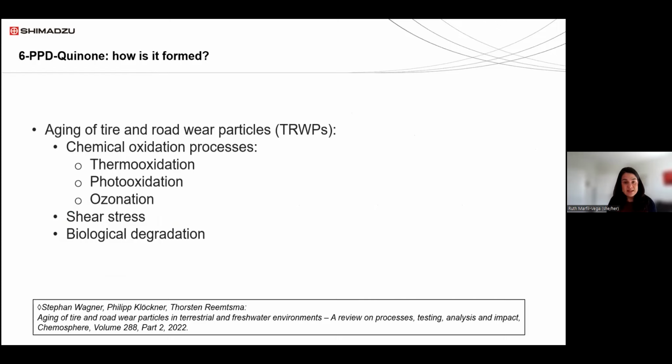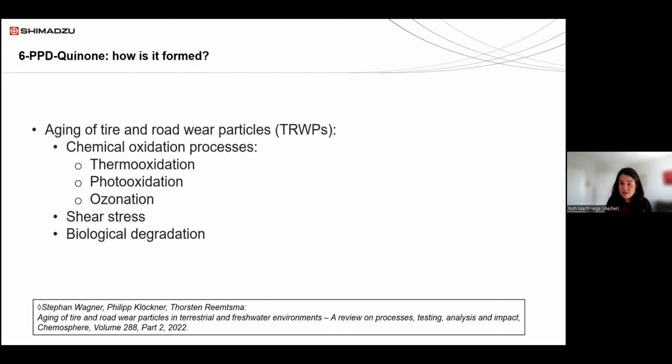So how is this chemical 6-PPD quinone formed and how does it make it to the stormwater runoff? We need to take a step back and focus on the tire, on the rubber. When we drive our car, we start using the tires, and we generate what are called tire and road wear particles, or TRWPs.